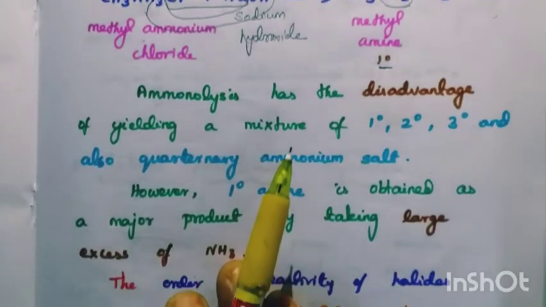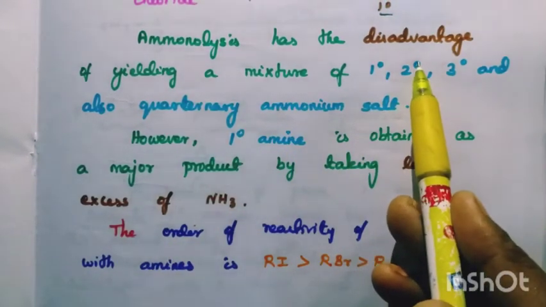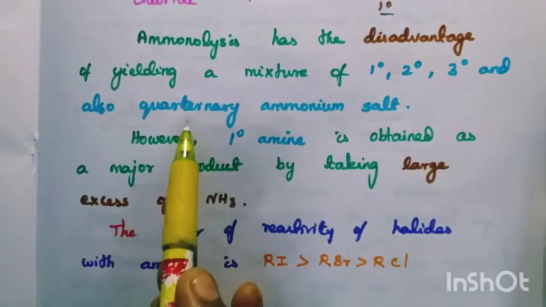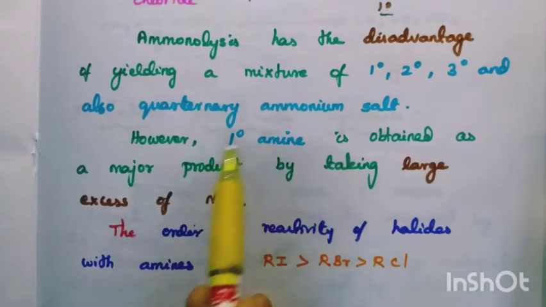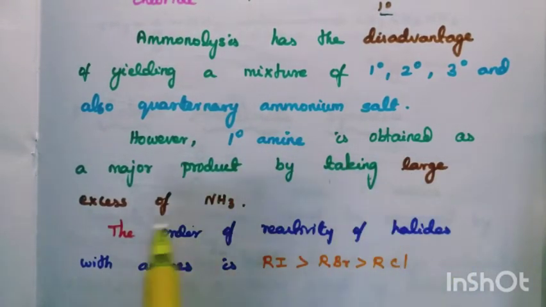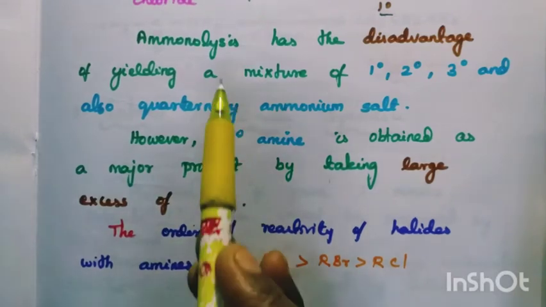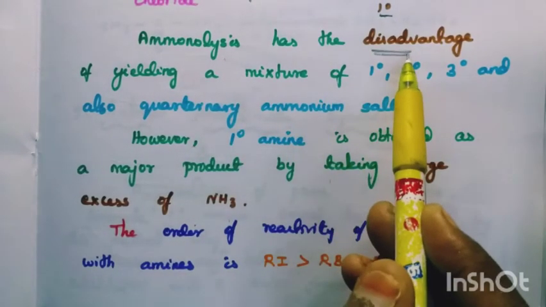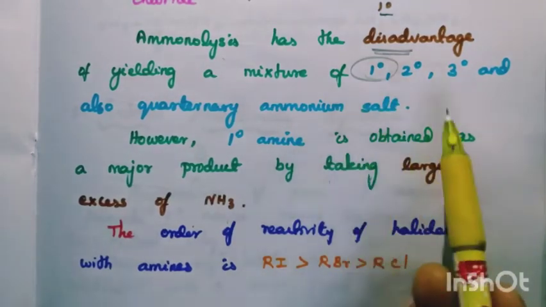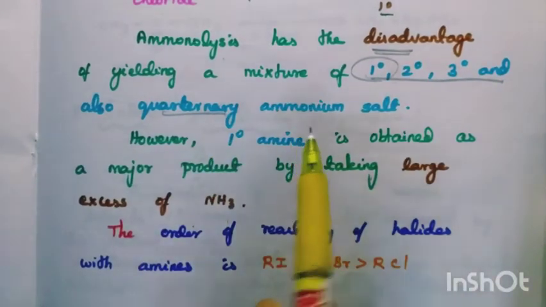So ammonolysis has a disadvantage. What is that? Ammonolysis of alkyl halides with ammonia yields a mixture of primary, secondary, tertiary and quaternary ammonium salt. However, primary amine is obtained as a major product by taking a large excess of ammonia. What is the meaning of this? Ammonolysis has a greater disadvantage because we can't prepare only the primary amine.